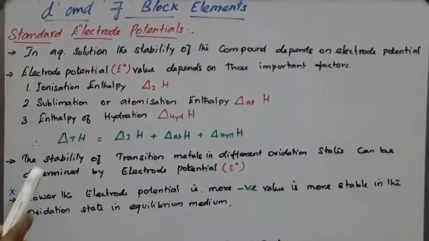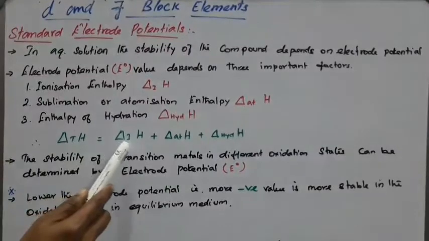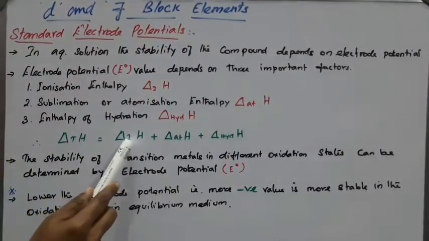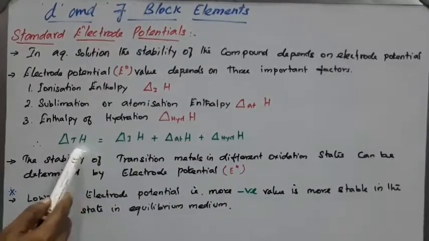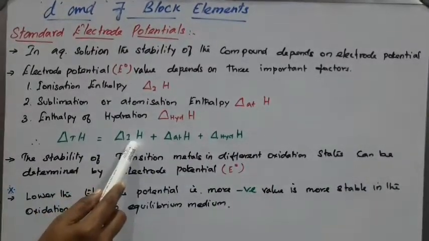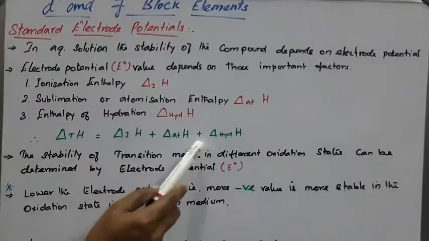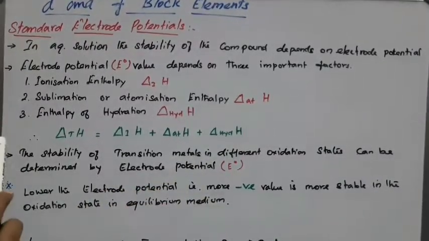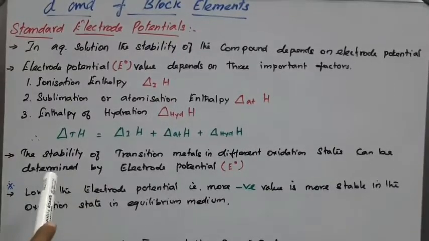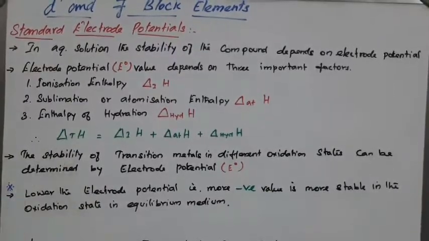The total enthalpy change is equal to the change in ionization enthalpy, the change in atomization enthalpy and the change in hydration enthalpy. So the standard electrode potential is a measure of the total enthalpy change.